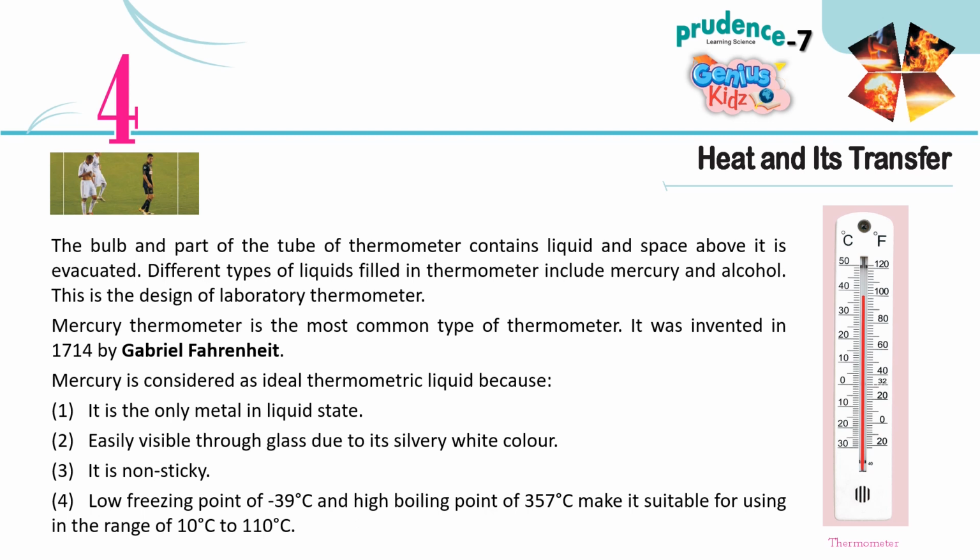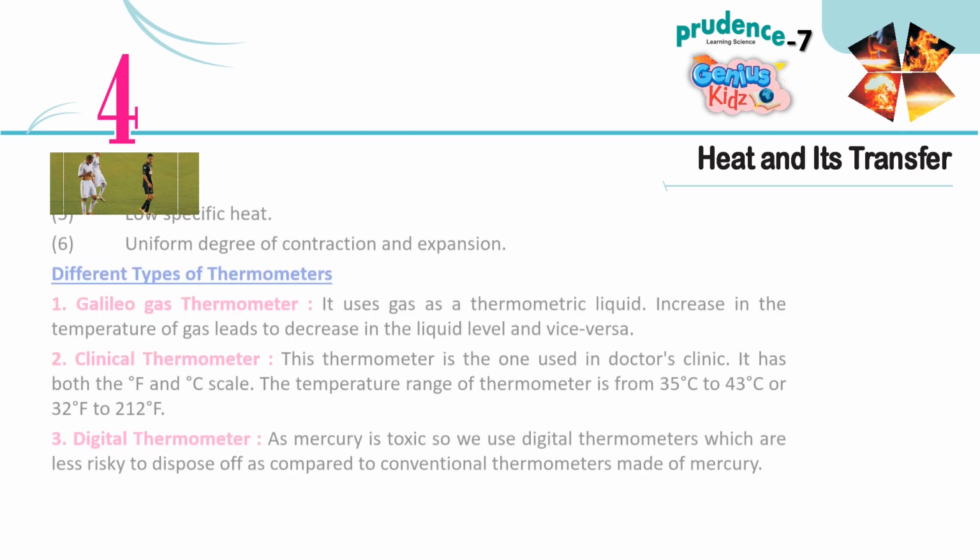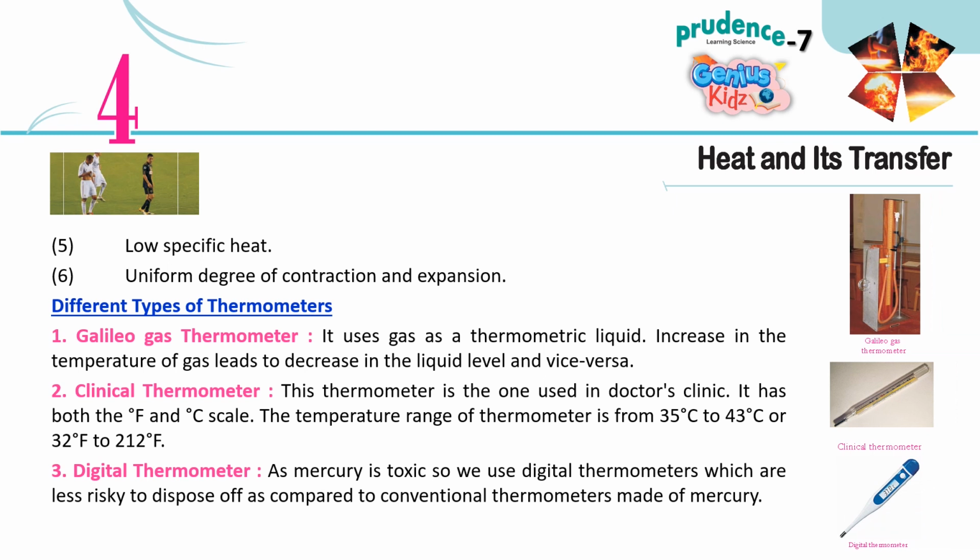Mercury is considered an ideal thermometric liquid because: 1. It is the only metal in liquid state. 2. It is easily visible through glass due to its silvery white color. 3. It is non-sticky. 4. Its low freezing point of -39 degrees Celsius and high boiling point of 357 degrees Celsius make it suitable for use in the range of -10 degrees Celsius to 110 degrees Celsius. 5. Low specific heat. 6. Uniform degree of contraction and expansion.